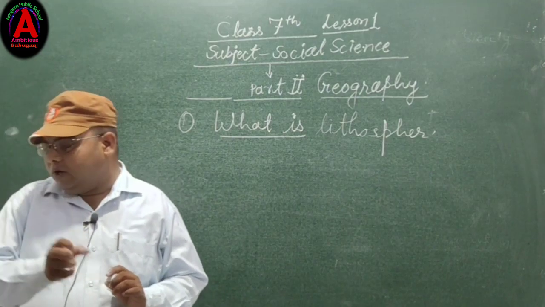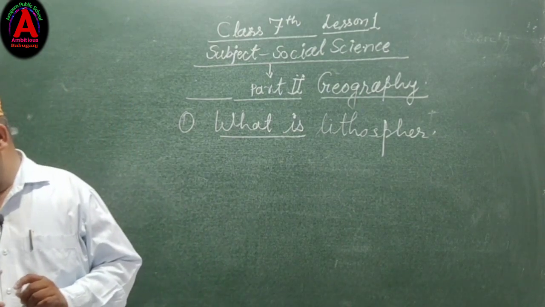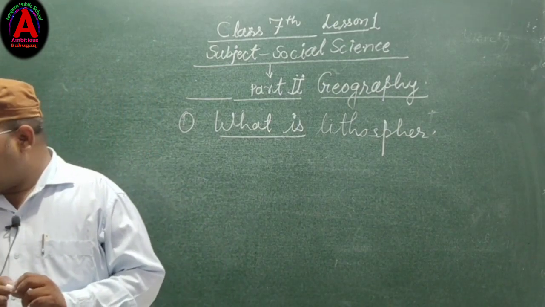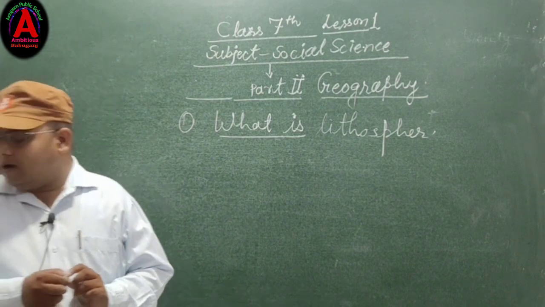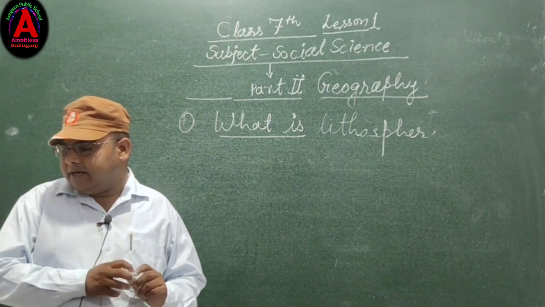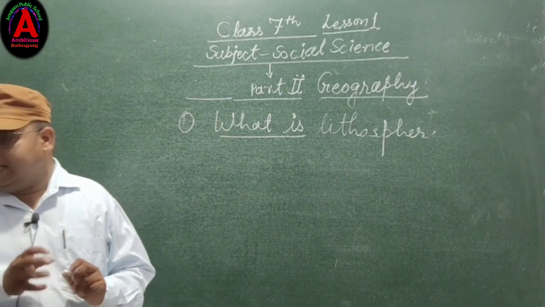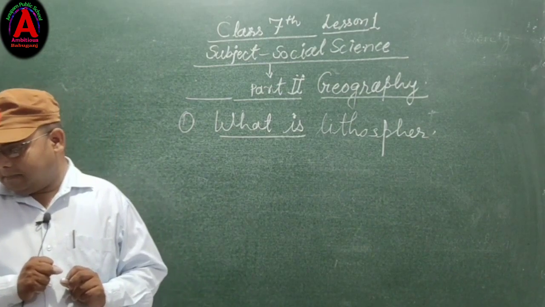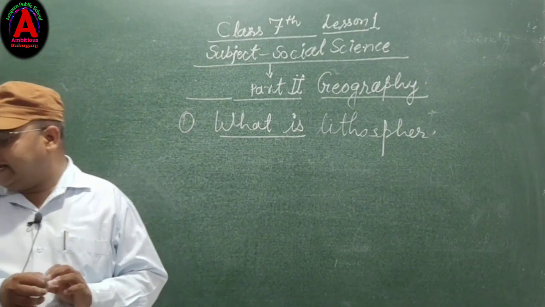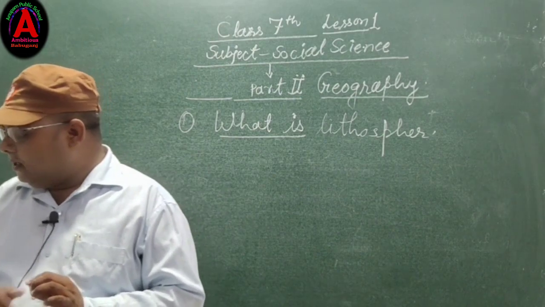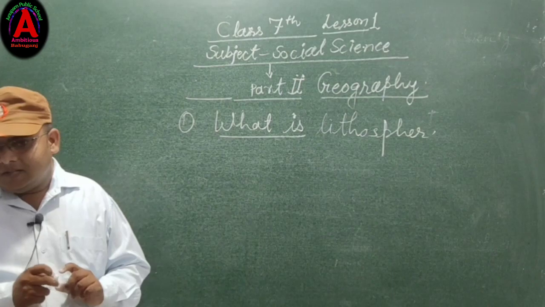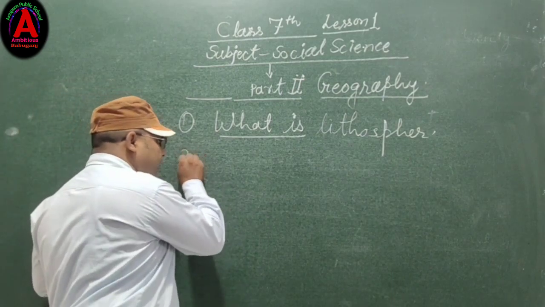It is irregular in shape and not smooth like a table top, with various landforms such as mountains, plateaus, valleys, etc. The lithosphere provides us mineral wealth, forests, grassland, agricultural land, and land for human settlements.